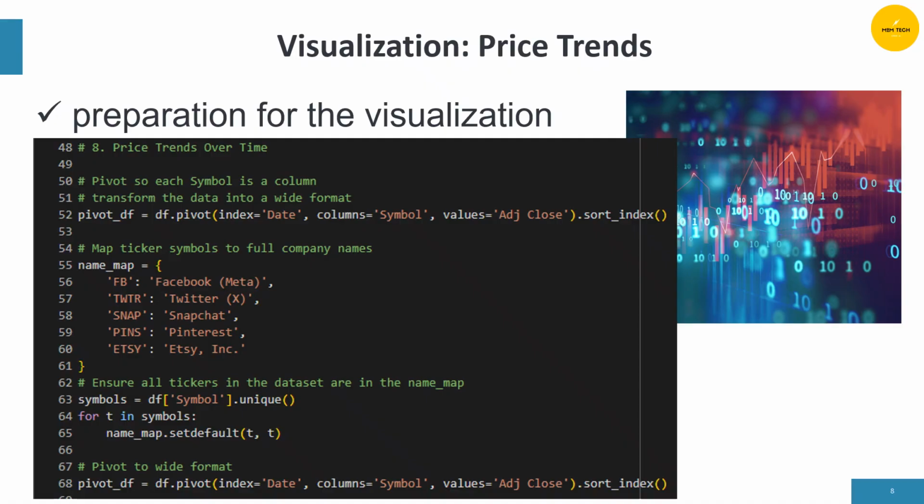Here we show a snapshot of the clean data set, which includes columns like open, close, high, low, and volume. This structured format allows us to analyze price evolution and compare performance across companies.